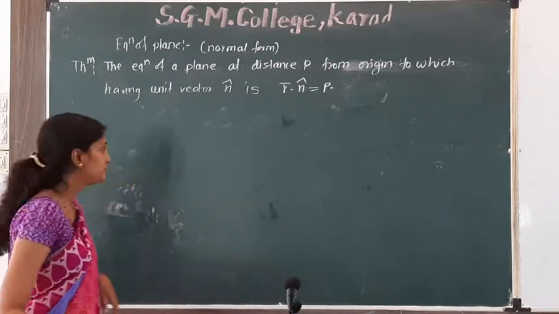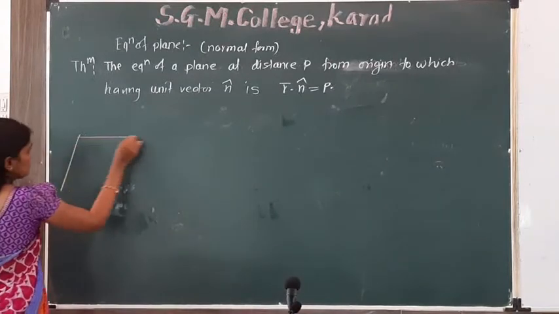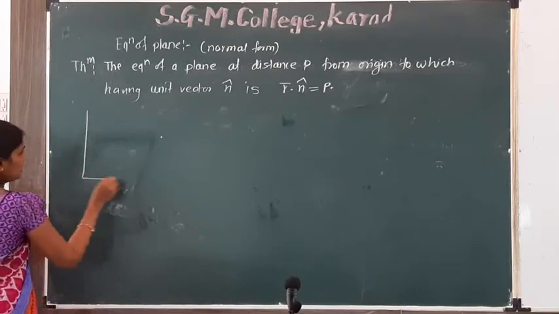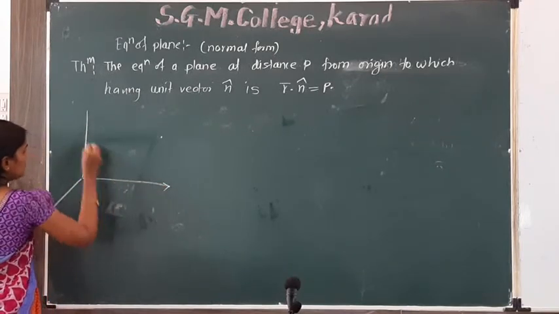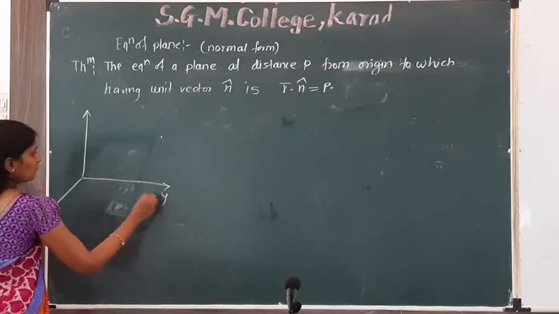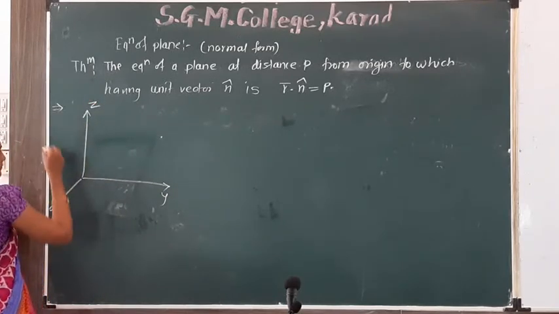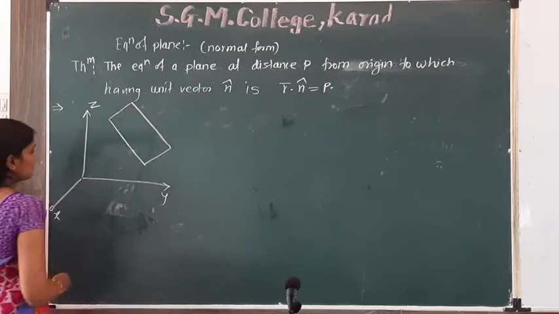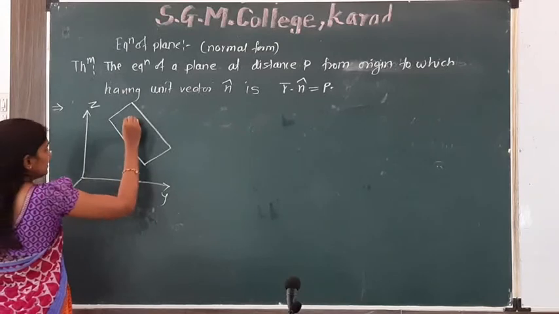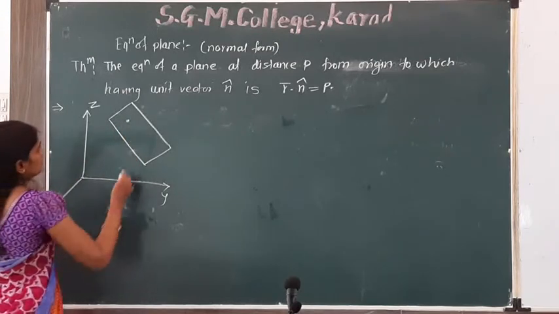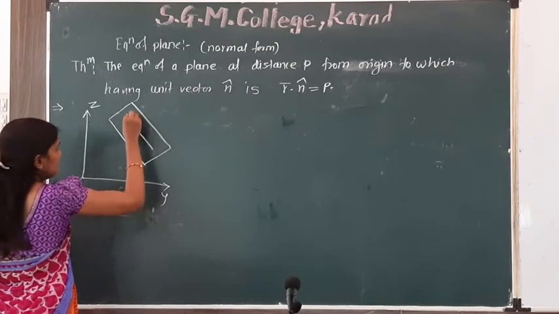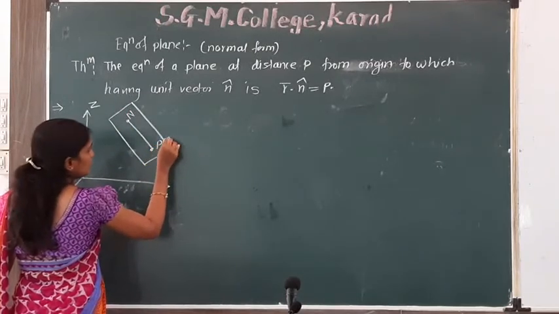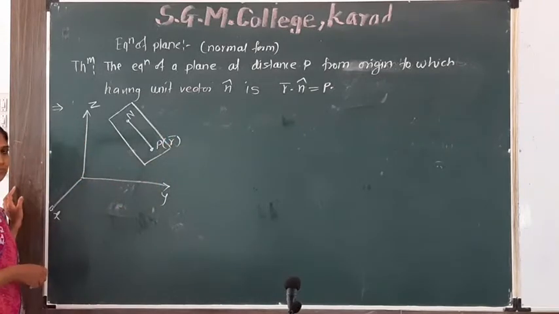Now the proof. Consider a plane in a three-dimensional system which is x, y and z. Suppose this is a plane. Here is a point N. Suppose this is any variable point P of r bar.